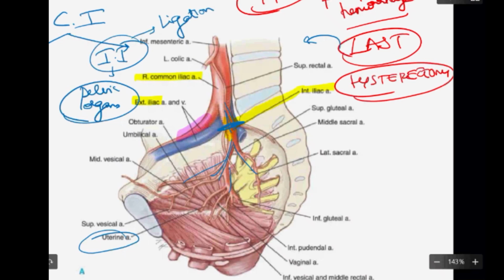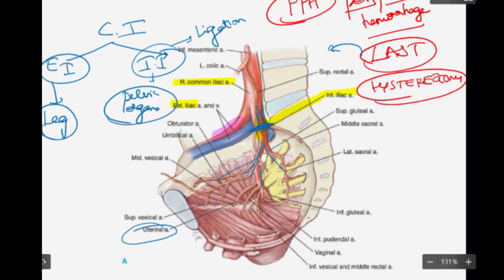For the upper limb, it is the axillary artery. Similarly, for the lower limb, it is the external iliac. So if the external iliac artery gets injured, it is very difficult to repair, and the leg will go into ischemia. So this is why you're supposed to know the anatomy of it very carefully. So you have different branches.